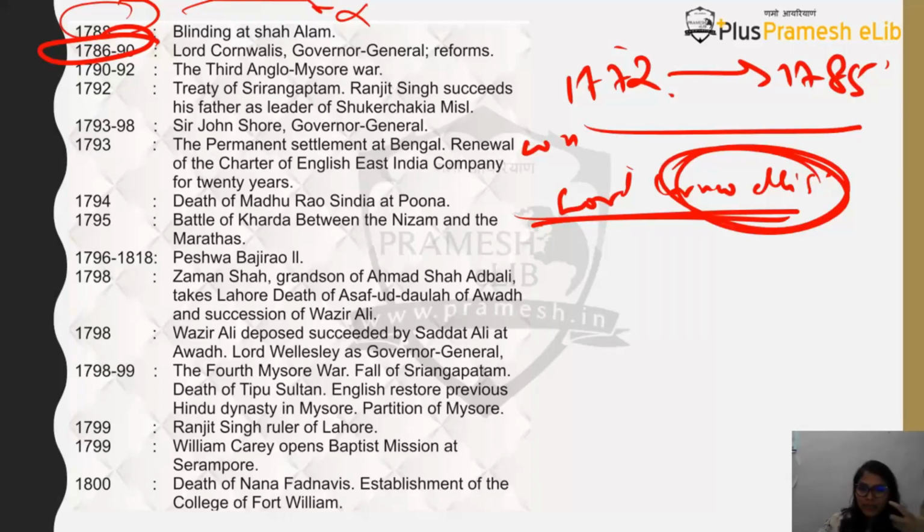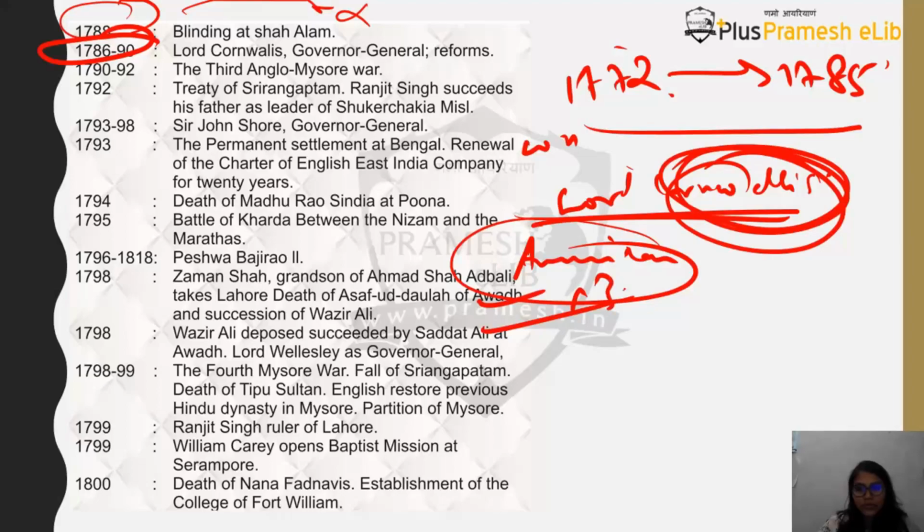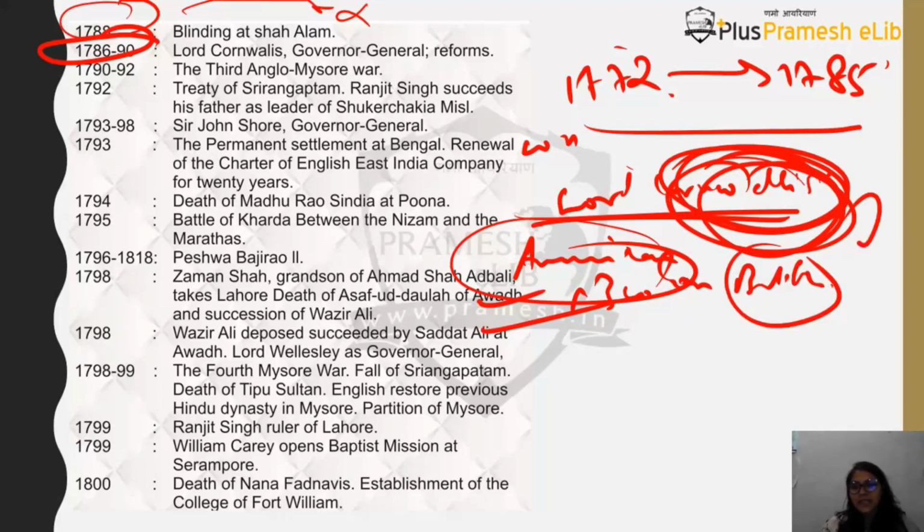But his valor, his courage, his bravery was recognized, and he was made the Governor General of Bengal. Basically he is the one fighting from the Britishers' side in America's War of Independence. America gained independence, 13 colonies became independent, British had to go back, and then Cornwallis was sent to India as the Governor General of Bengal. Okay, so this is the connection between world history and modern Indian history. So now Lord Cornwallis has become the second Governor General of Bengal.